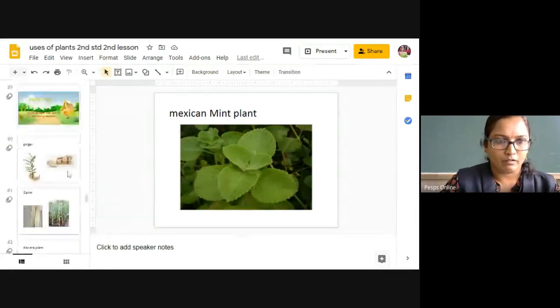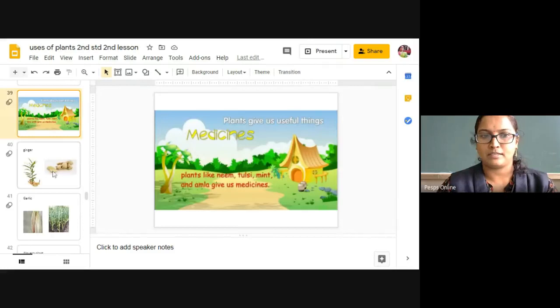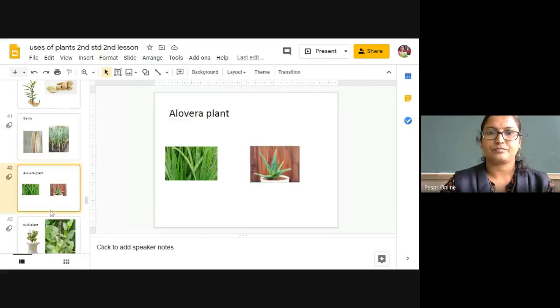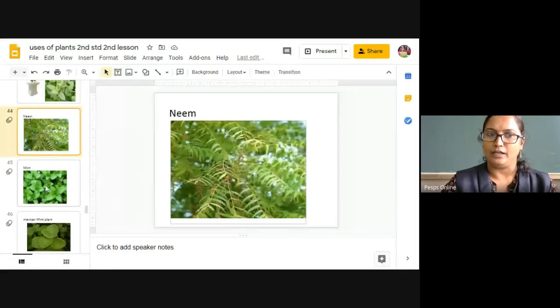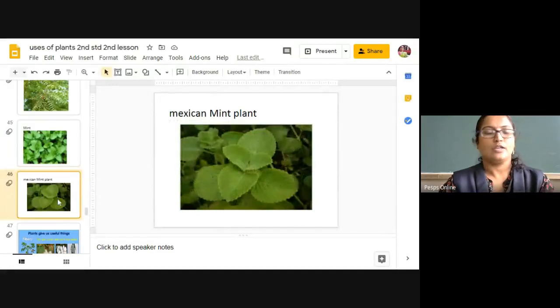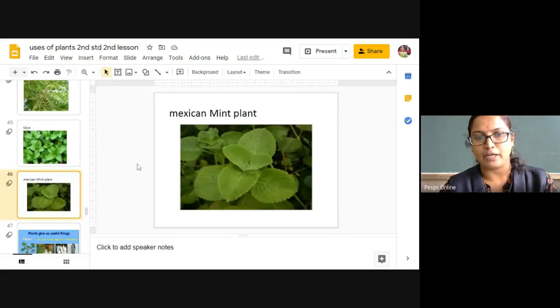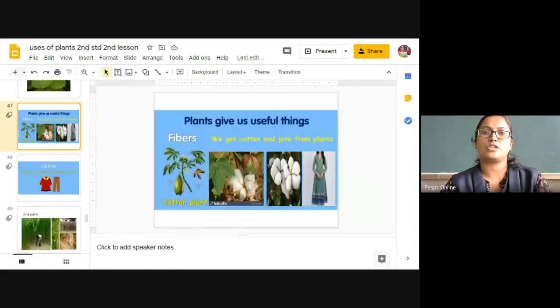So today we have learned about many medicinal plants. For example, ginger, garlic, aloe vera plant, tulsi, neem, mint, Mexican mint. In your textbook they had given only aloe, mint and tulsi, but you have learned many more things today. Fine. Next we will learn about the plants which give us useful things like fiber.